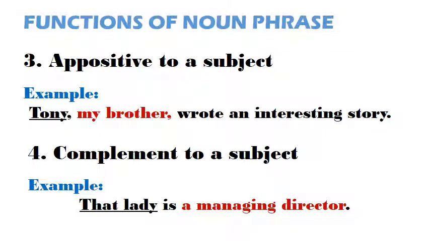Number 4. A noun phrase can be a complement to a subject. This means that the noun phrase is used to complete the meaning of the idea in the sentence. A subject complement usually follows a linking verb. So, in the example, a managing director is used to explain who the lady is. But, we can see that, the lady, is the subject. Hence, a managing director is a complement because it follows the linking verb, is, in order to explain, the lady.